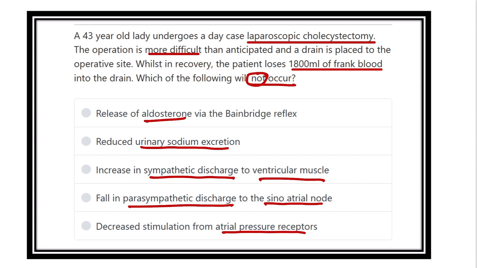So now we have to find out one of the option which will not occur in this lady. And this lady underwent a laparoscopic cholecystectomy and suddenly lost 1800 ml blood in post-operative period. So we have to find out the consequence of the blood loss.